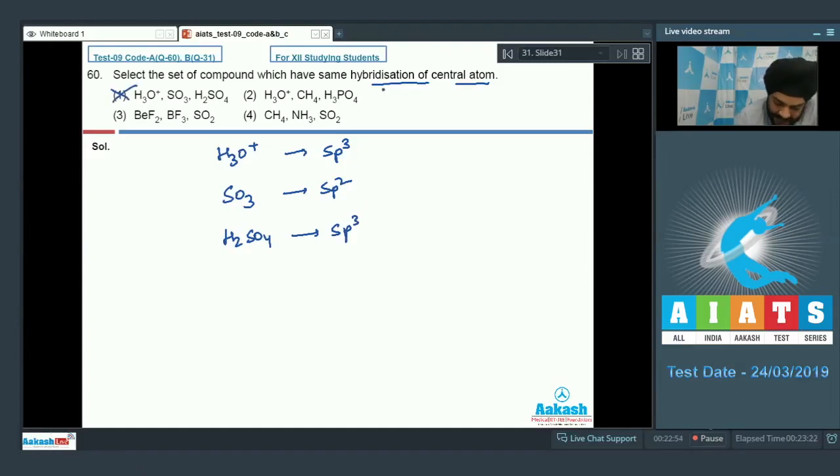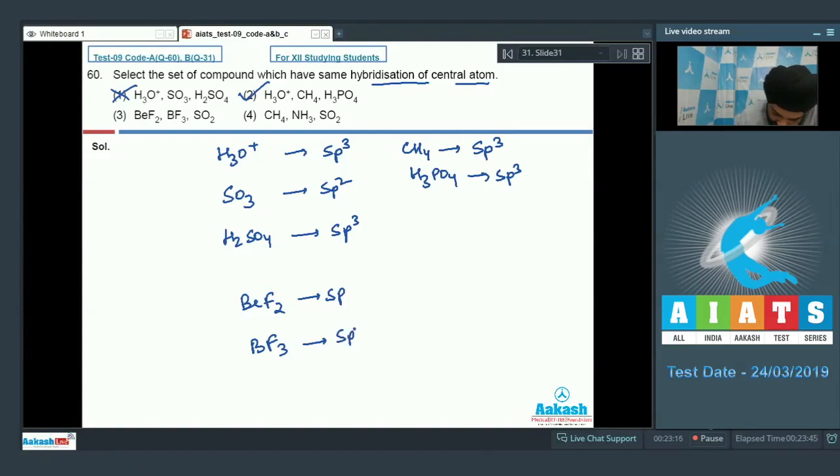If you look at the second option, we have H3O+, which was sp3. We have CH4, which is also sp3. We have H3PO4, which is also sp3. So the second option is correct. If you look at the third option now, we have BeF2, which is sp hybridized. We have BF3, which is sp2 hybridized. We have SO2, which is again sp2 hybridized.